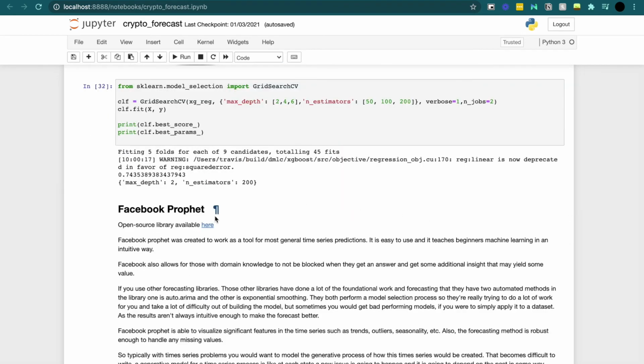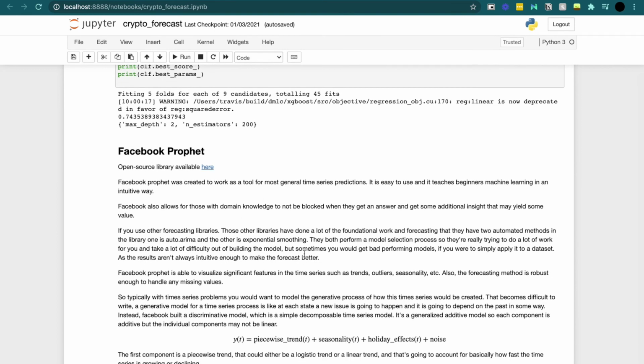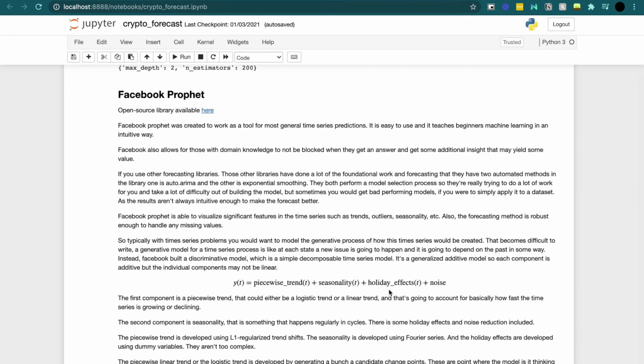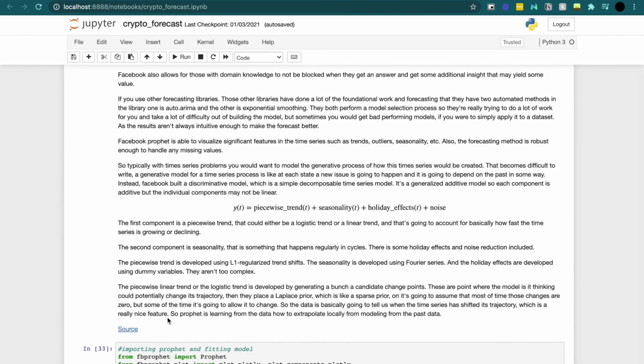Now I left the link here, and this is just an overall description of what Facebook Prophet is, and I grabbed it from a video lecture that I watched, and I left the link to it below. I'm just going to go straight into the code, but essentially Facebook Prophet is just a really easy way to make time series predictions. We're going to see that through some visualizations.